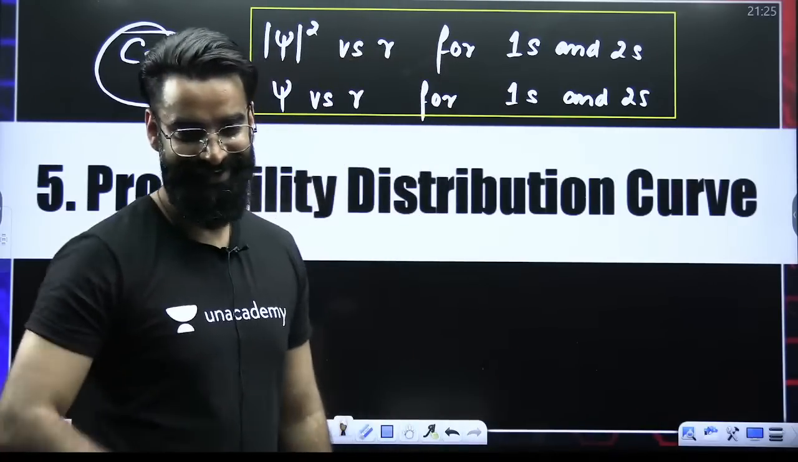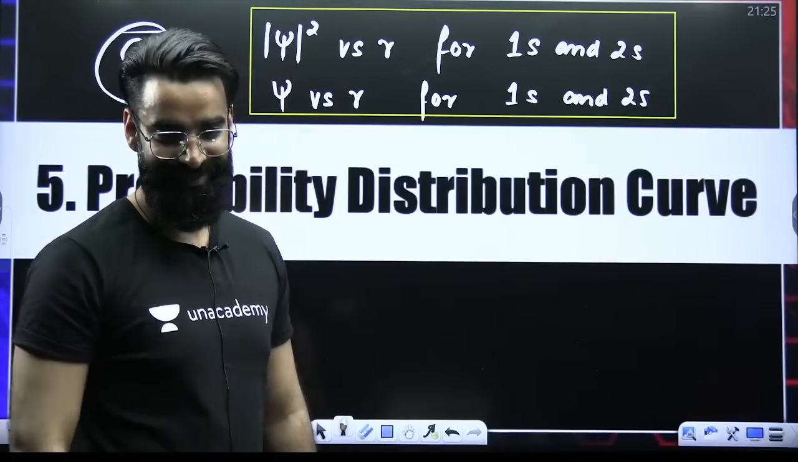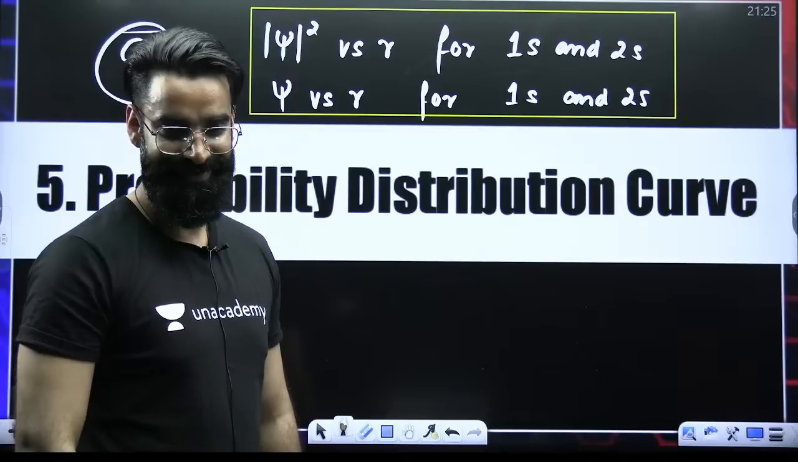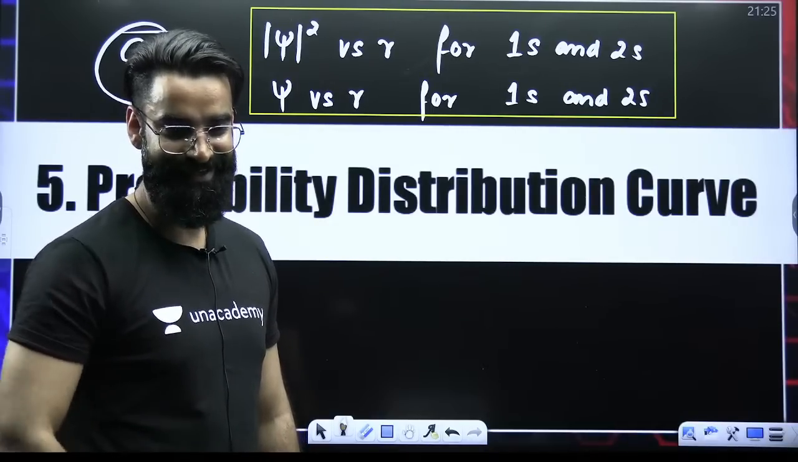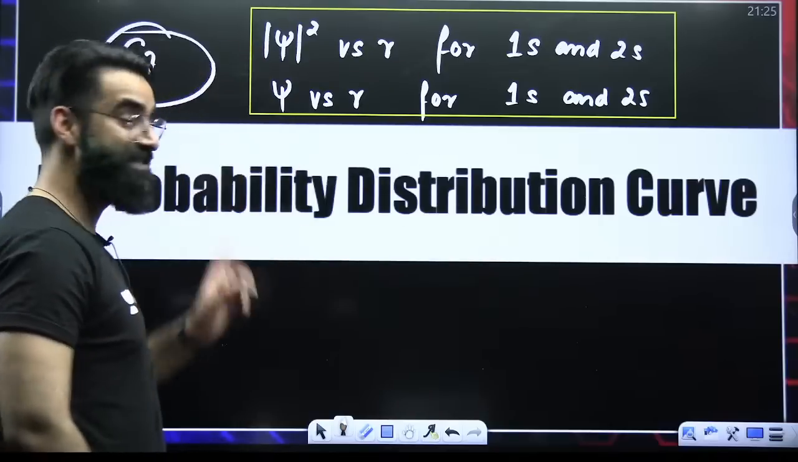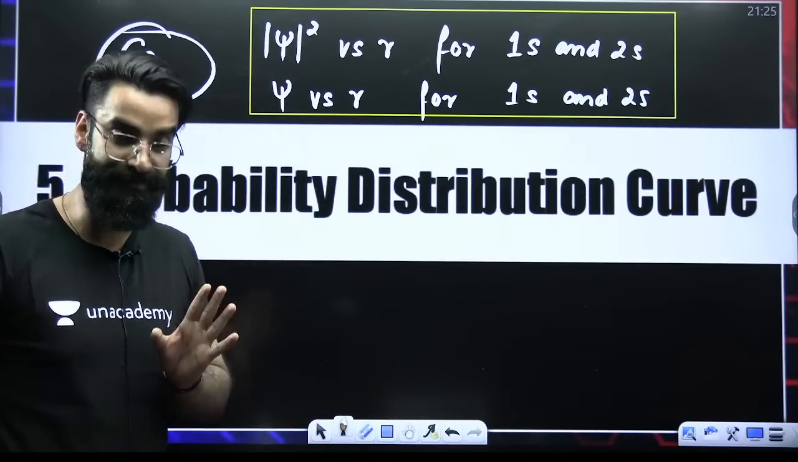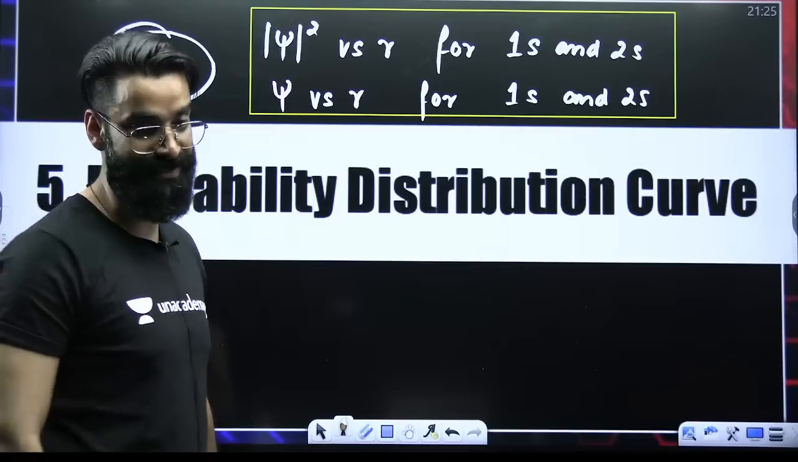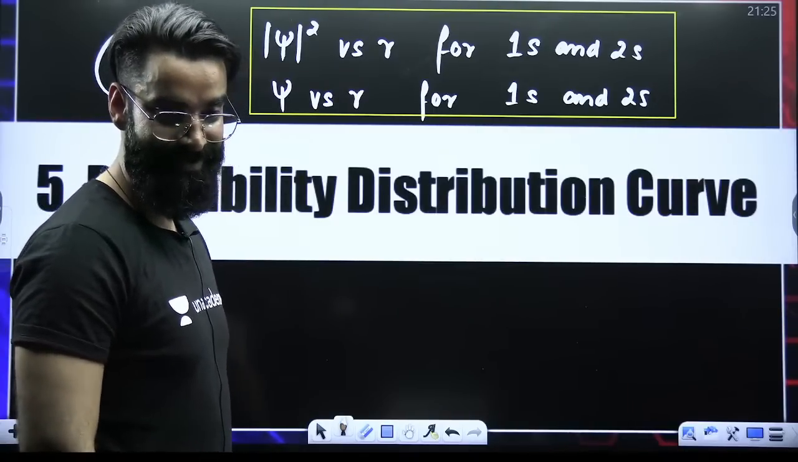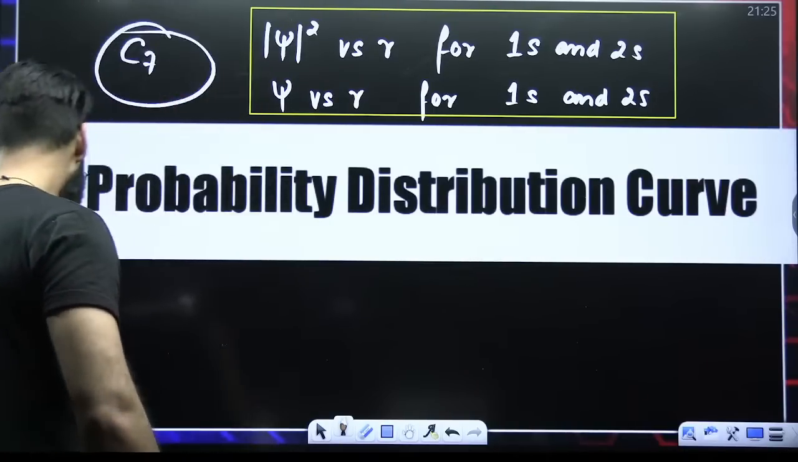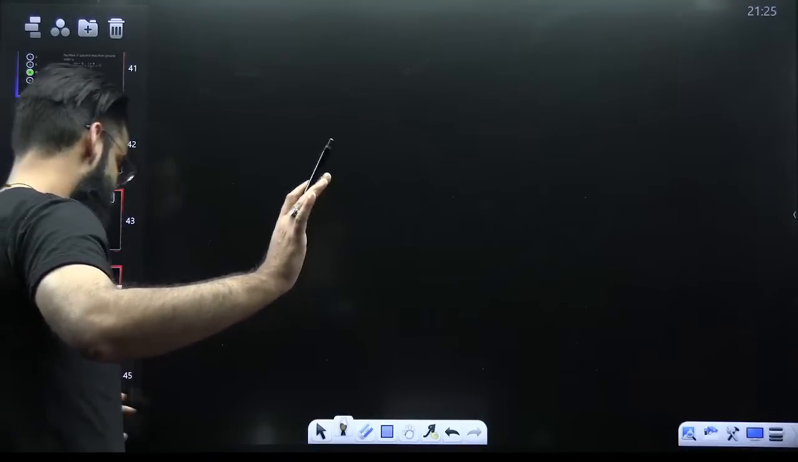Chalo, let's move on. This is our concept number 7, guys. And please try to understand it very, very carefully. Very carefully you are going to understand this. Be careful with what I say.